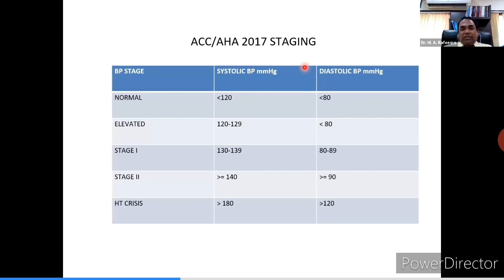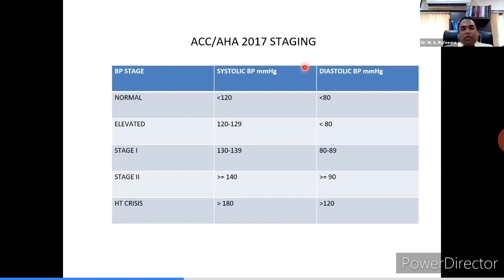If you see this classification, it has reduced the cutoff value by almost 10 millimeters of mercury, and they declared this staging on the basis of the SPRINT trial, which was a very large trial conducted in the USA. In the SPRINT trial, they showed that even a slight reduction in blood pressure can reduce cardiovascular events to a greater extent.